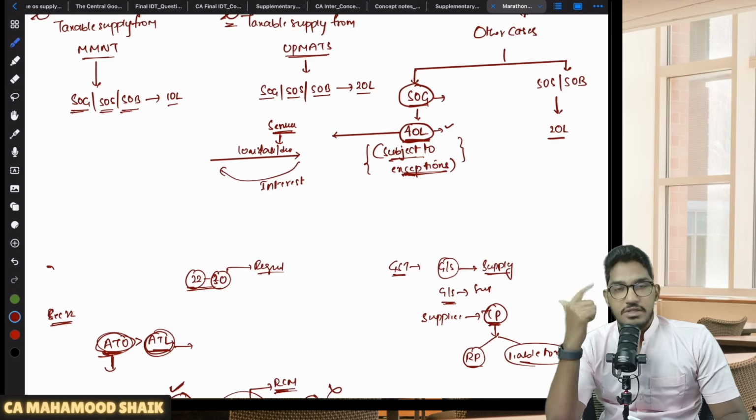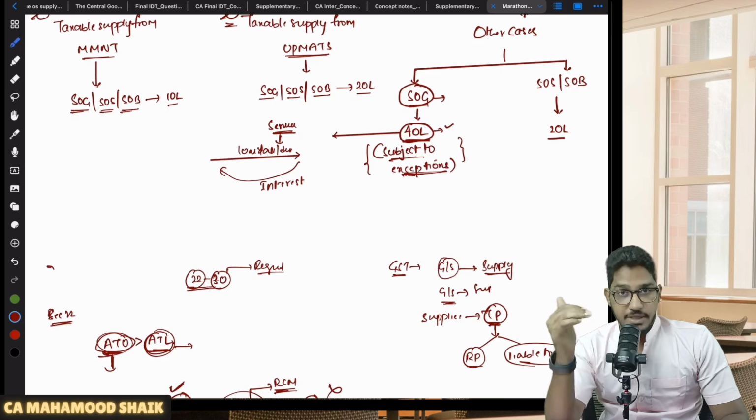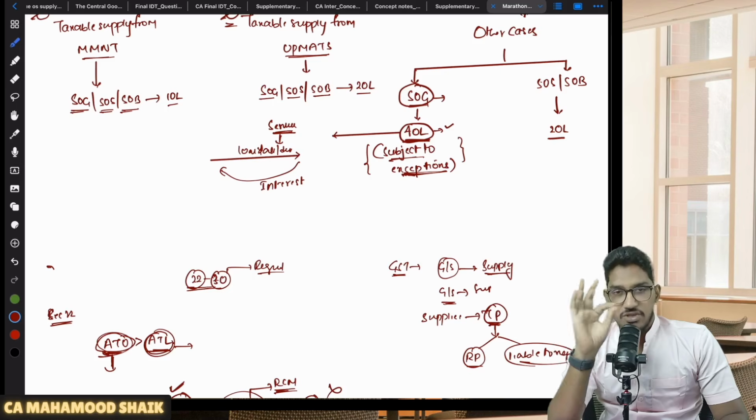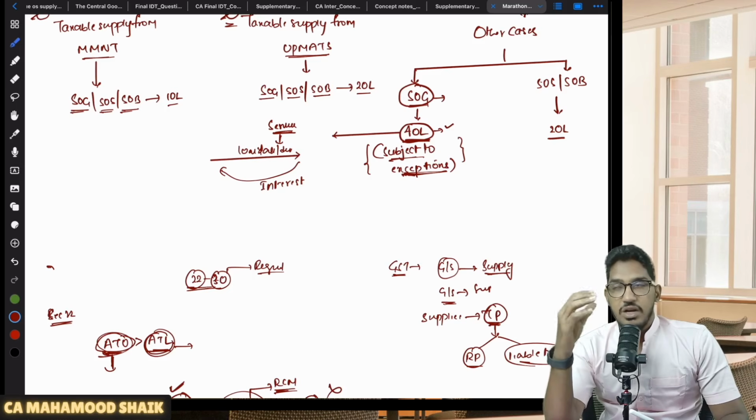Like if you remember the previous session, I told that even though money is excluded from the definition of goods and services, activities relating to use of money for which a separate consideration is charged will be considered as supply of service. So if I keep my money in a bank account or give it as a loan, I will receive interest. That means I'm getting a separate consideration for giving money for use. I'm engaged in supply of services.